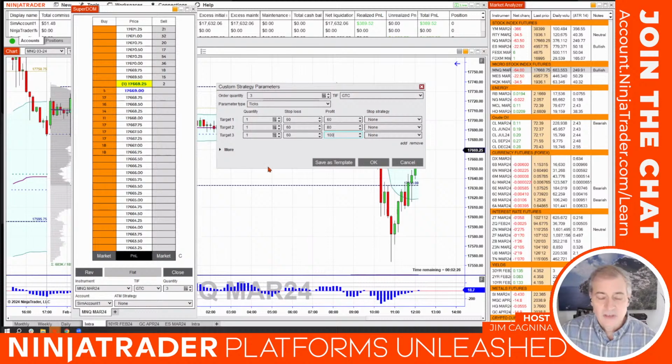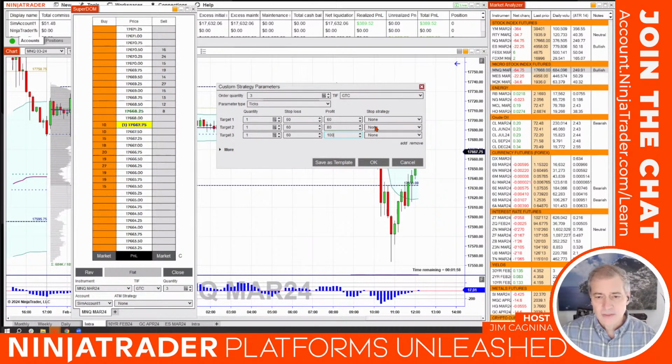So the idea here is if we catch the trend in the right direction, as soon as we achieve the 60-tick profit target, it will liquidate one of the 3 units, so I only have 2 left. If we're lucky enough to get the second target, then we'll only have 1 unit left, so the stop loss will change to a 1 stop. And then eventually, if we get the third one, we'll be in good shape. Let's see how that works here.